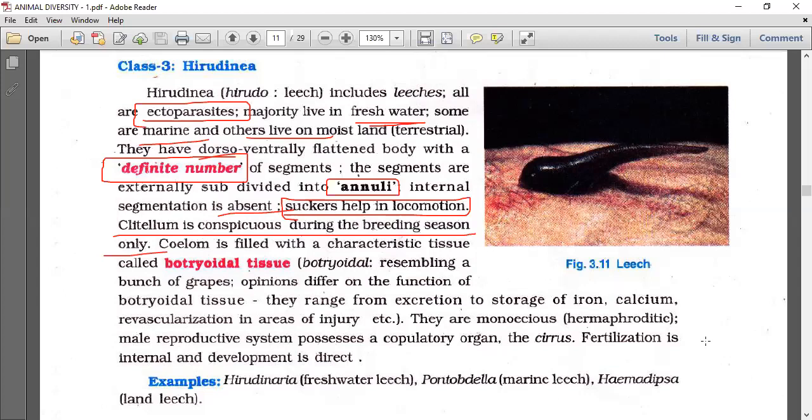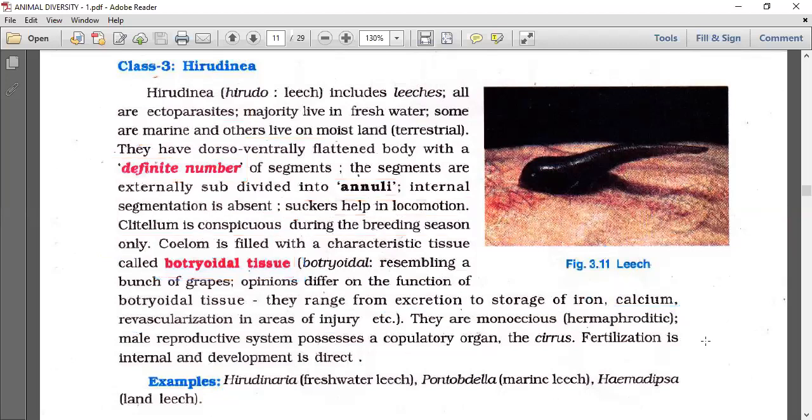The very unique and important feature is botryoidal tissue, which is a unique feature of only this particular class, resembling a bunch of grapes. Opinions differ on the function of botryoidal tissue. Some say it is excretory, some say they store iron and calcium, and for revascularization in areas of injury.